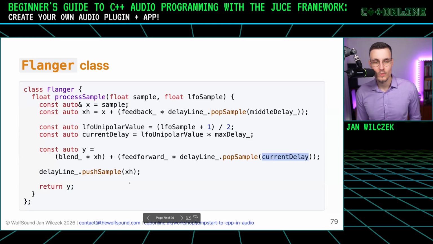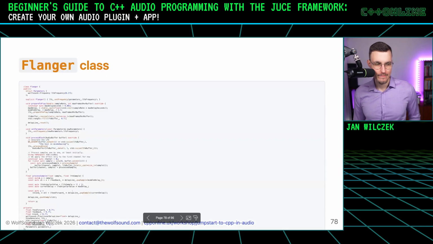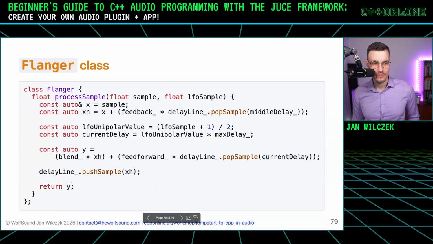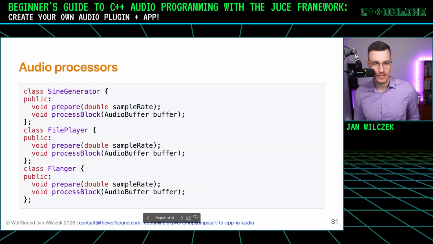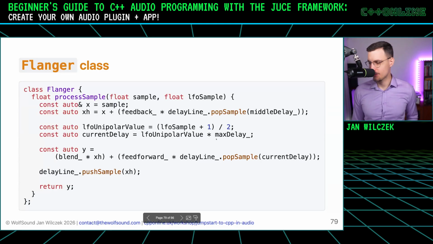Before we return the output sample, we need to update the delay line. We need to push, as we saw here, the helper signal into the delay line. That's what pushes the samples forward. Okay? So we push the sample and return. And that's it. That's basically the whole implementation. Okay, are there any questions pending? Okay, I assume not.